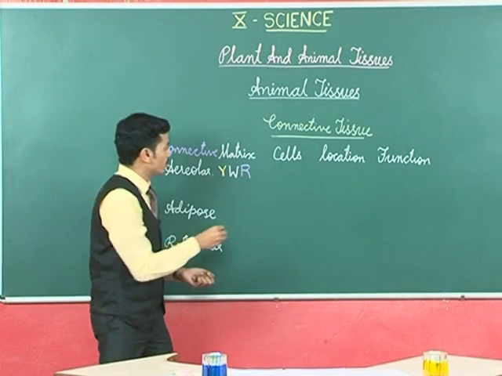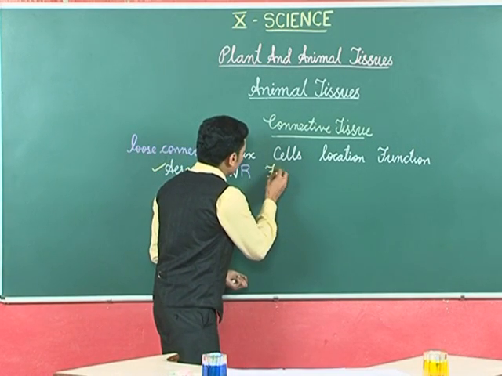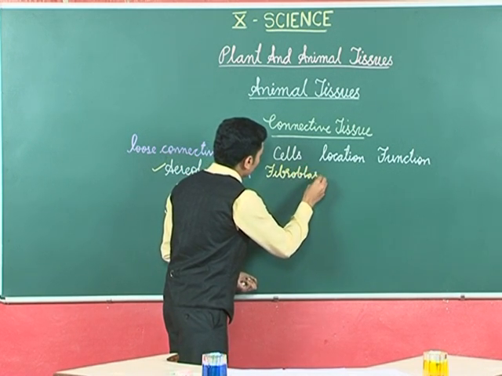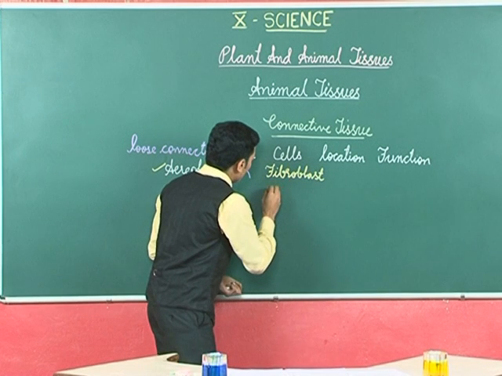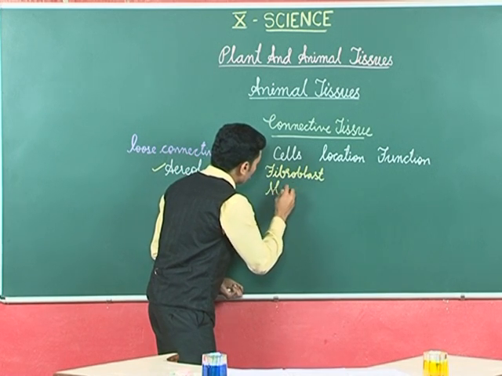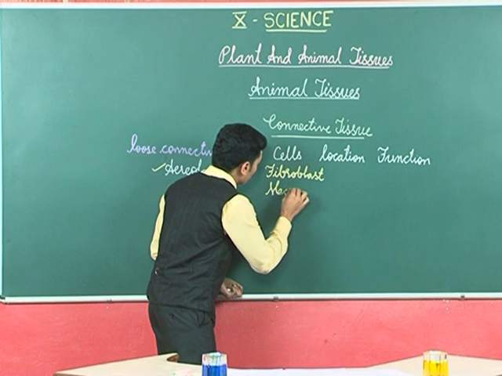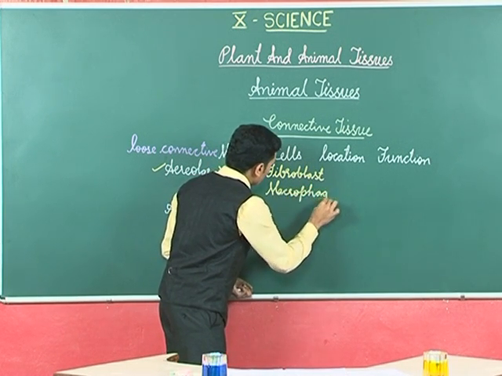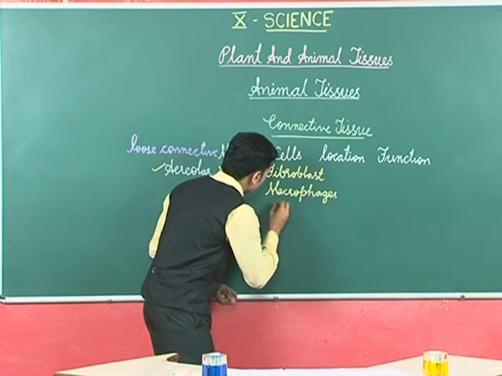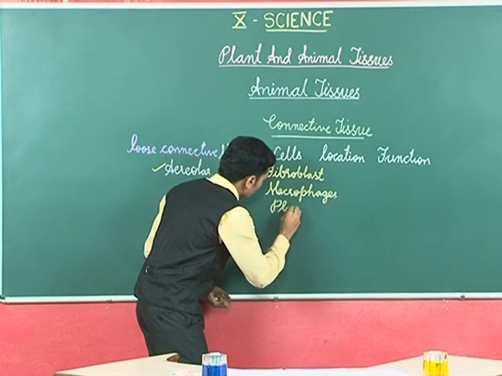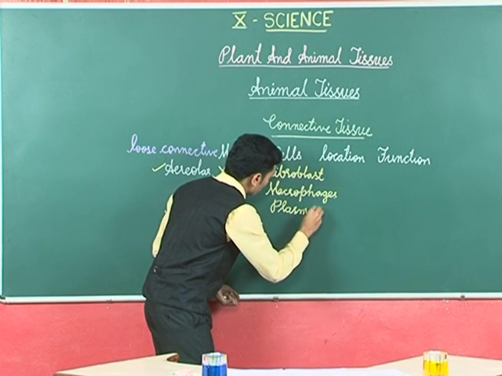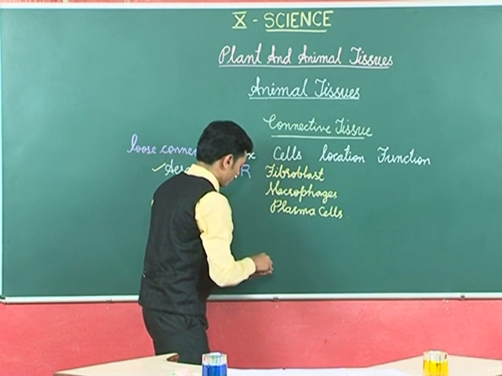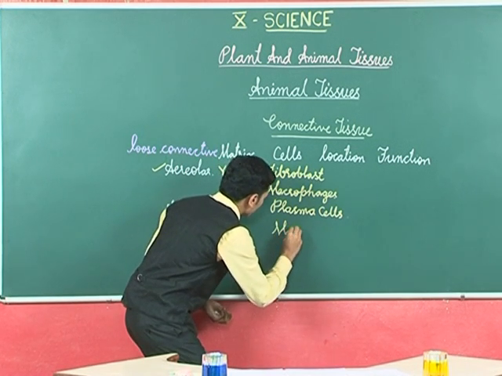And coming to the cells, it has fibroblasts, macrophages, plasma cells and, most importantly, the mast cells.